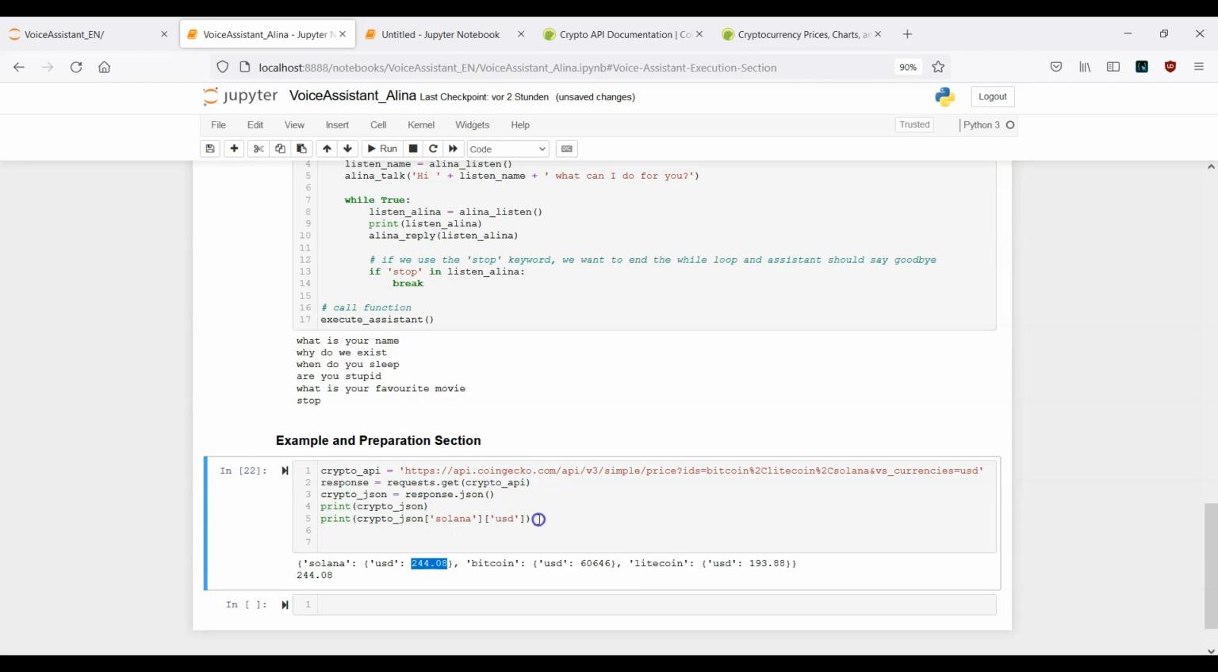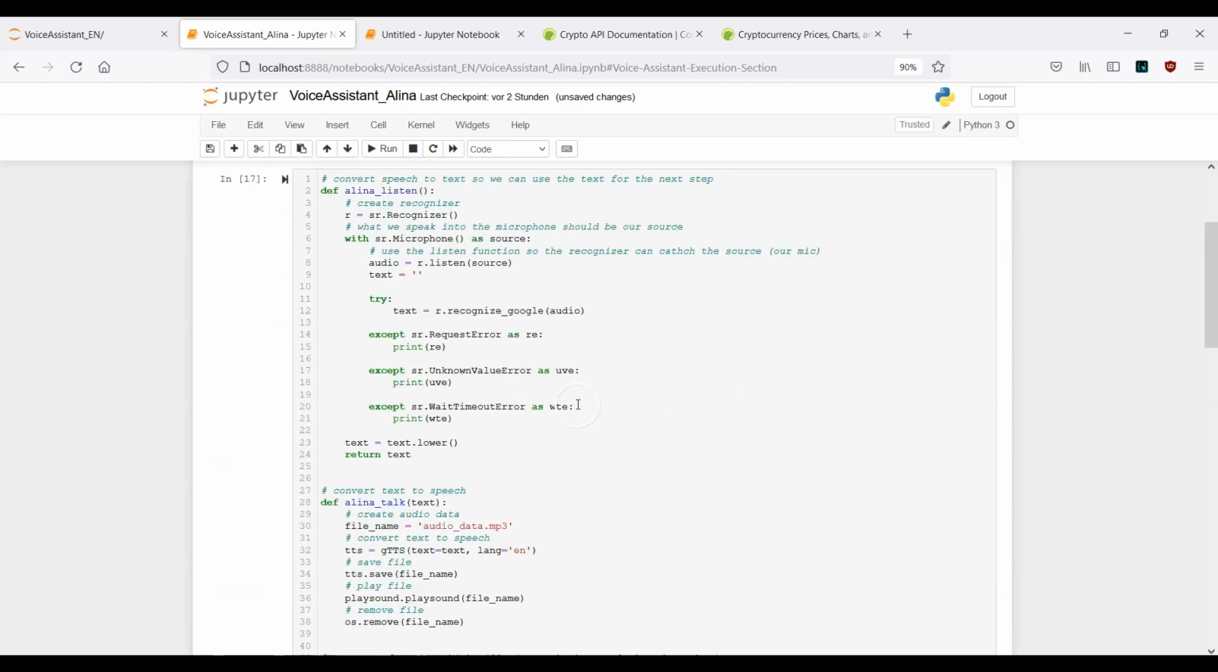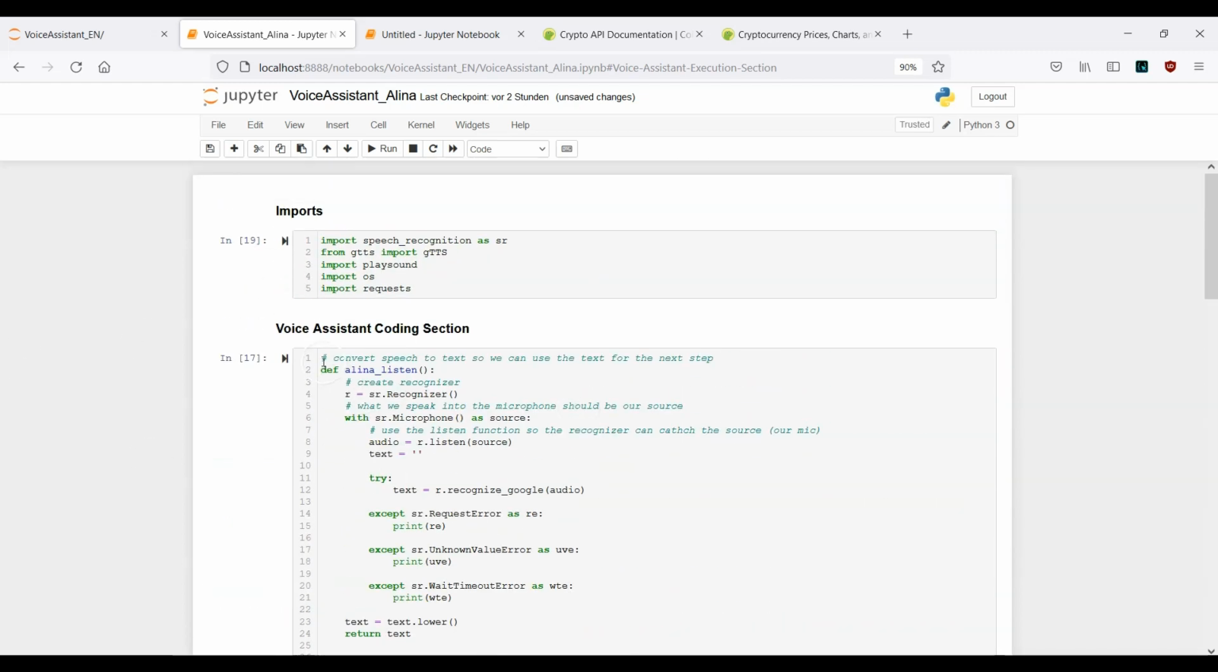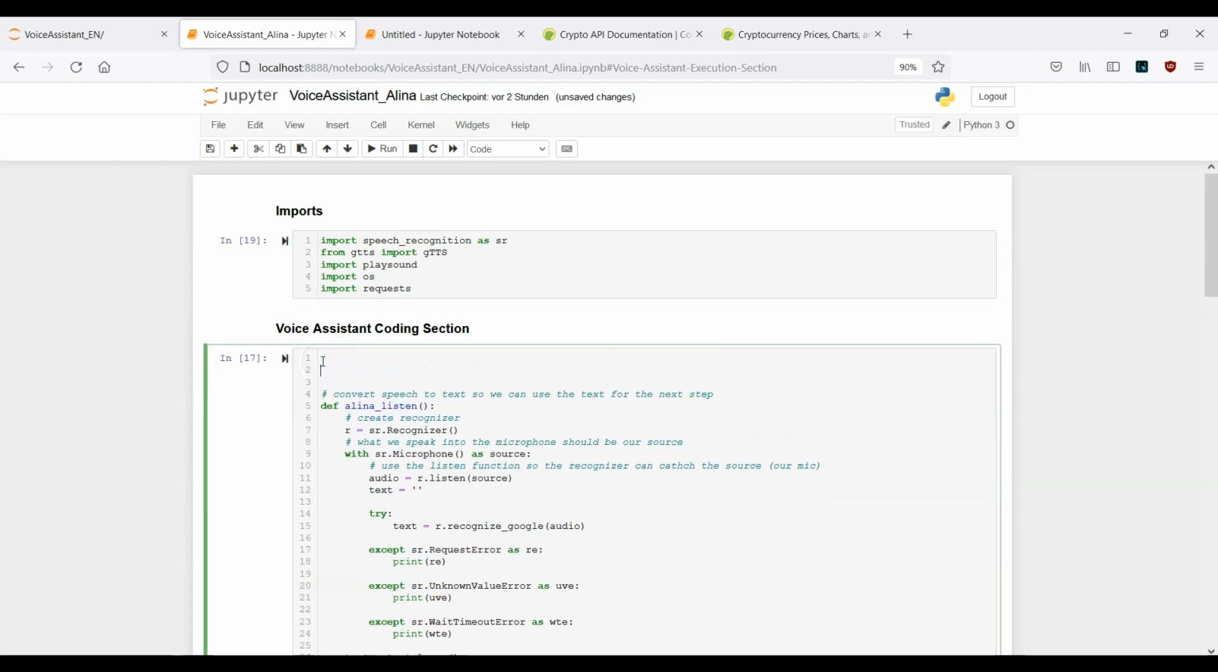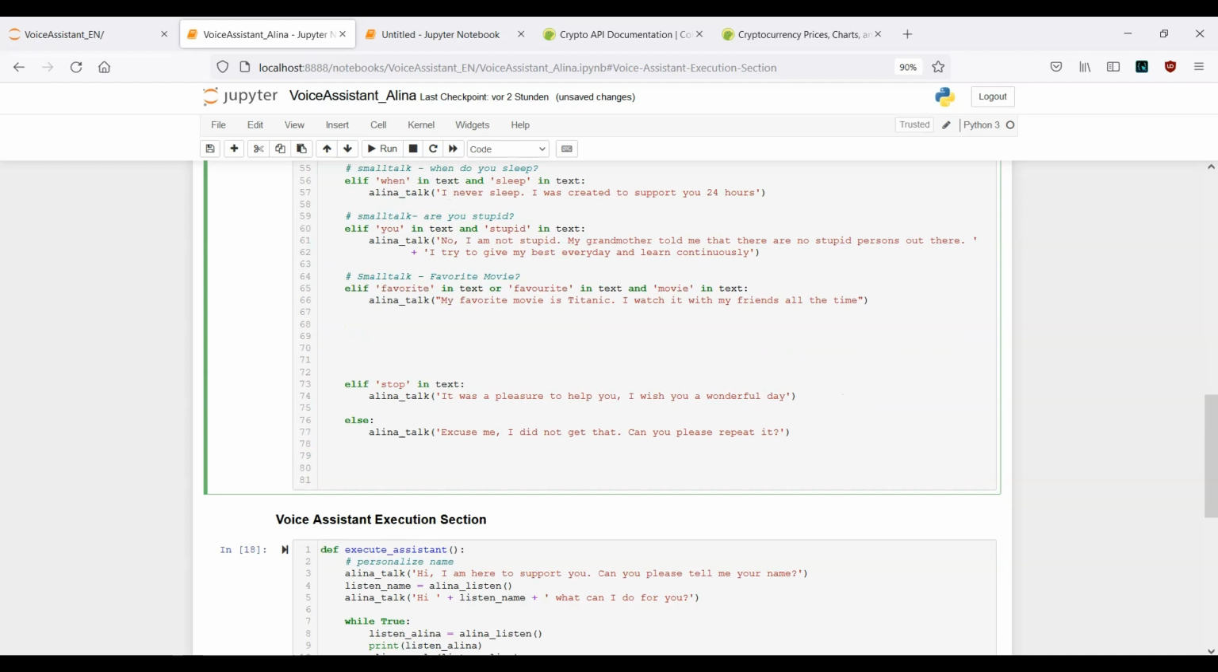And now we can go ahead and use it inside our voice assistant. So first of all, let's copy this API information, scroll all the way up to the beginning, and here let me provide this information: cryptocurrency API. This is step number 1.